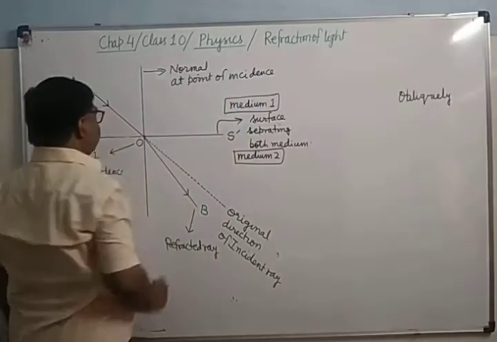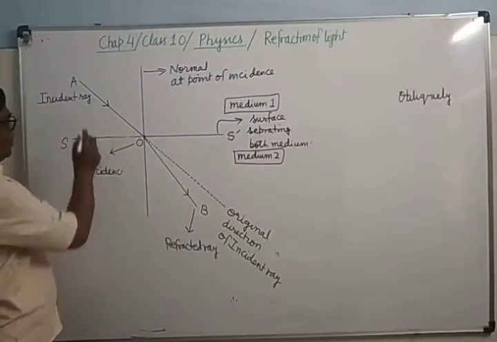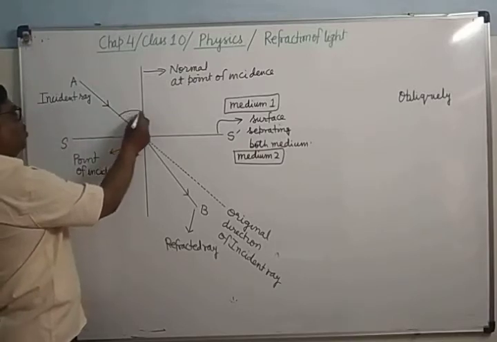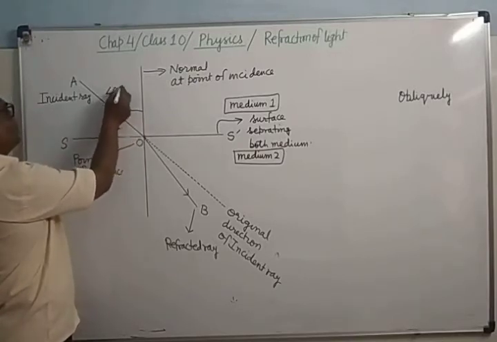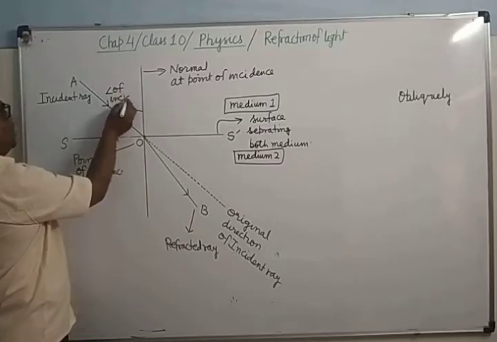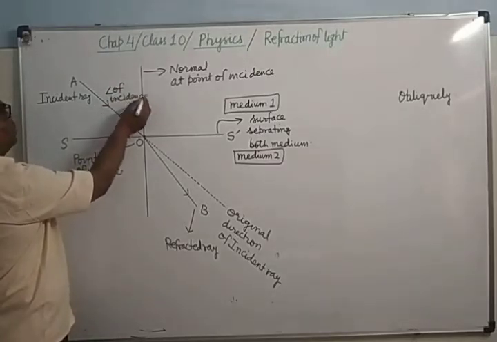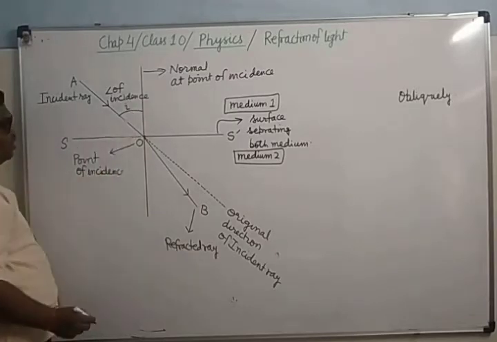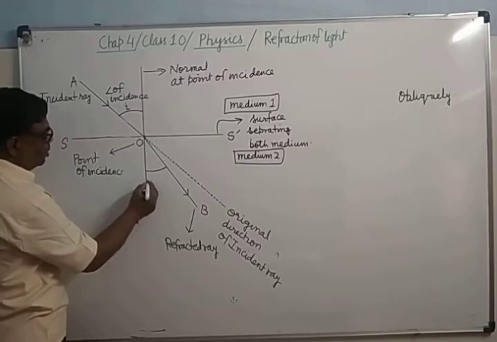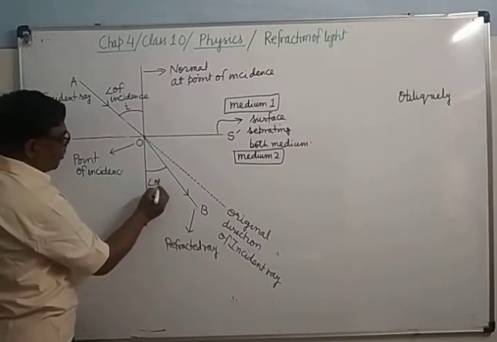So you can see here, this is the incident ray, this is the normal, this angle is known as the angle of incidence, and we denote it by the symbol I. The angle between the refracted ray and the normal is known as the angle of refraction.